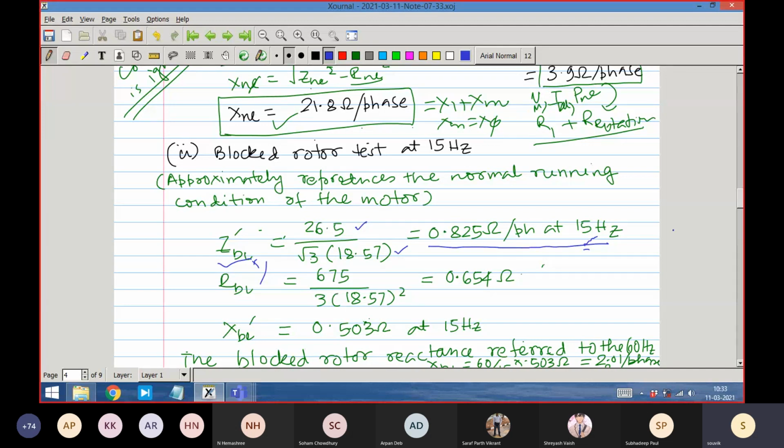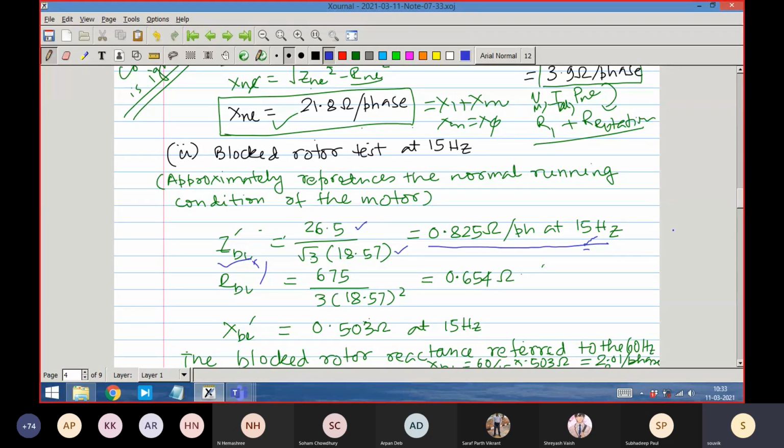That means R1 plus R equivalent plus jX1 plus jX equivalent, its magnitude. That means this Z equivalent is implying square root of R1 plus R equivalent squared plus X1 plus X equivalent squared. So that is the Z seen by the measurement.